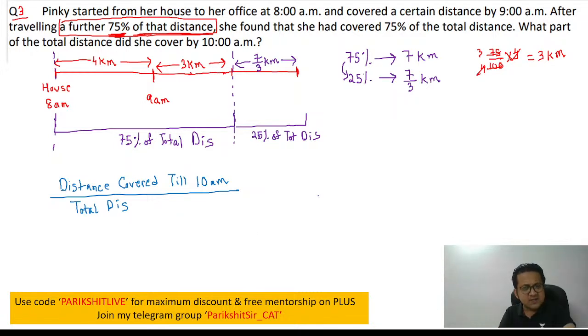What is the total distance? Do we know? Yes, we know. How much is the total distance? Add it. 4 plus 3 plus 7 by 3 is the total distance. How much is the distance covered till 10 a.m.?